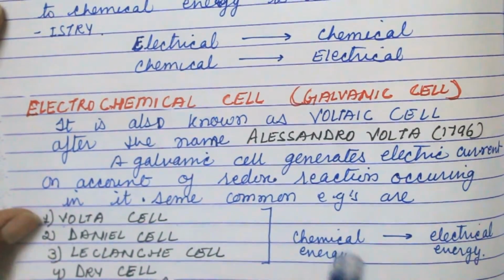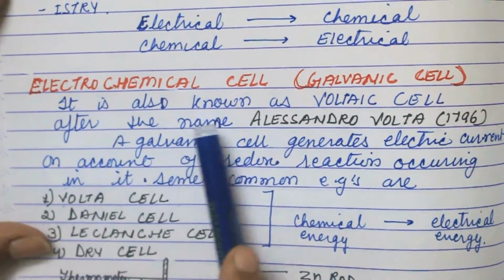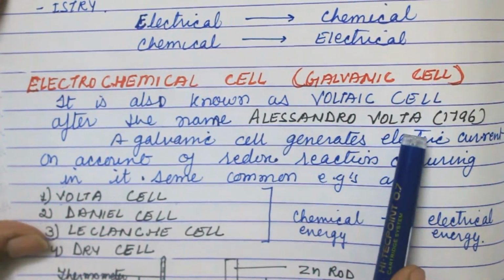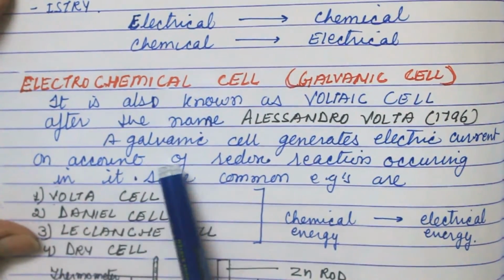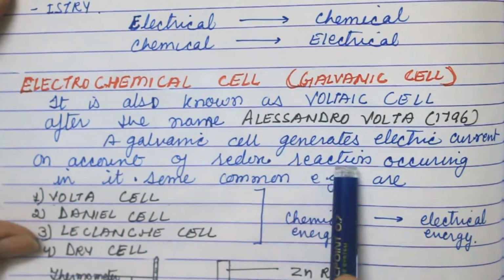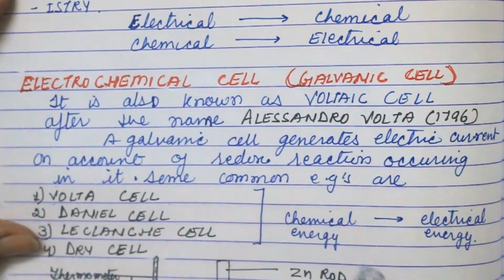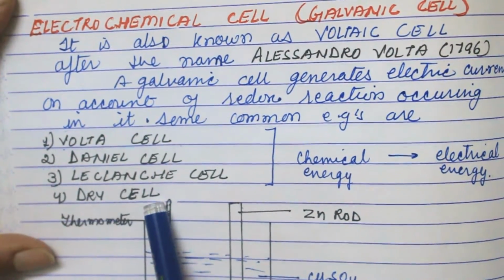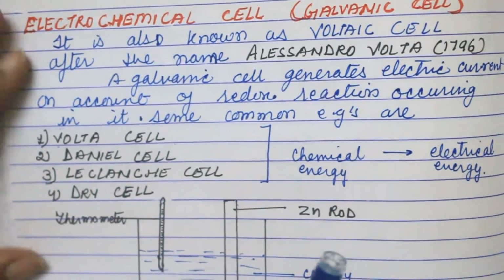This year it is not in the syllabus, but to understand the half cell we have to consider this cell. It is also known as voltaic cell after the name Alessandro Volta. In 1796, a galvanic cell generates electric current on account of the redox reaction occurring in it. Some of the examples are Volta cell, Daniell cell, Leclanche cell, dry cell. These all cells convert chemical energy into electrical energy.